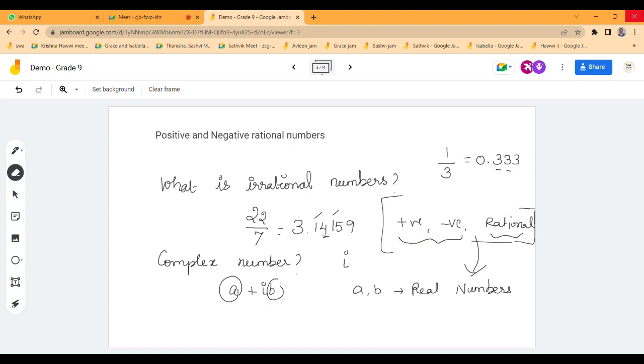Within this real number system we have complex numbers, and we have an imaginary axis. Imaginary means it has no value, but for calculation purposes we use an imaginary axis. Using this imaginary number, we form a number, and that number is called a complex number. Both a and b are real numbers, that is, there is a reality in these numbers.